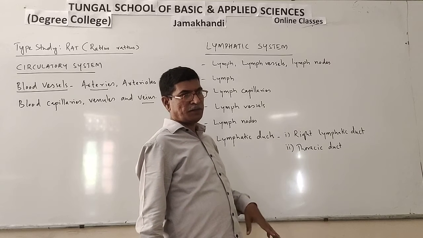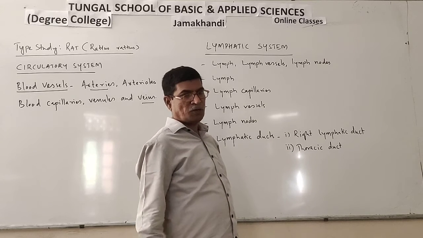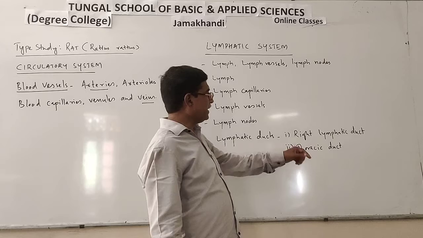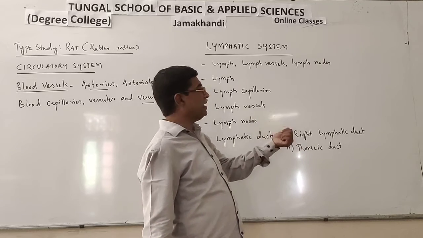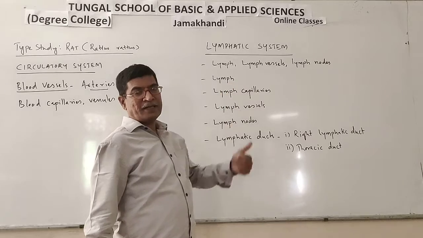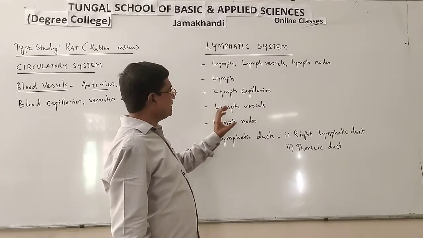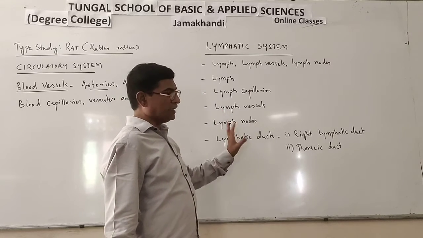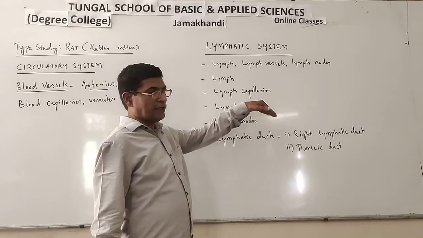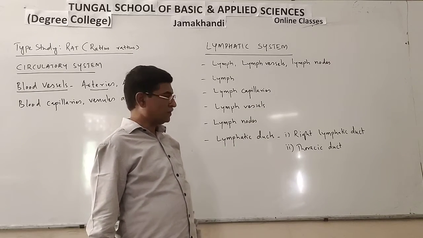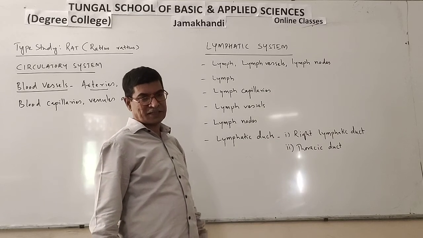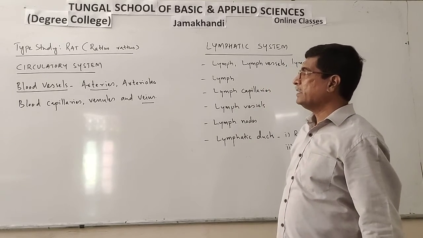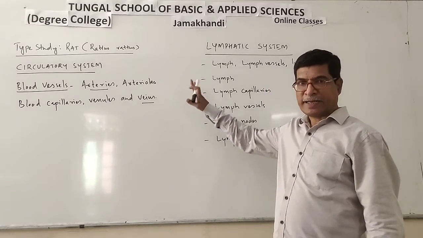In the digestive system, after digestion of food material, the fats do not directly enter into blood capillaries in the villi. They enter into lymphatic vessels, the lacteals. These lymphatic vessels carry fat, and finally that fat is poured into veins through the two large lymphatic ducts. So this is about the lymphatic system. Thus we have completed the circulatory system in rat. Thank you.